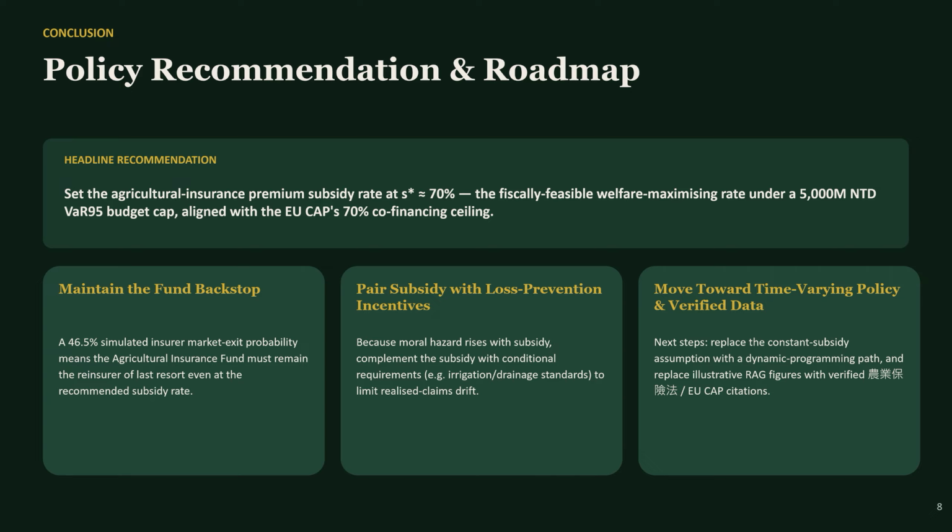First, because the insured exit probabilities remain near 46.5% even at this rate, the agricultural insurance fund must remain in place as a backstop. Second, because moral hazard rises with the subsidy, we recommend pairing it with conditional requirements like irrigation or drainage standards to limit the drift in realized claims.